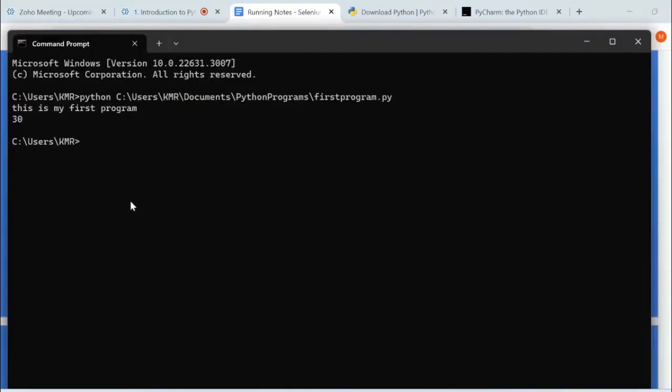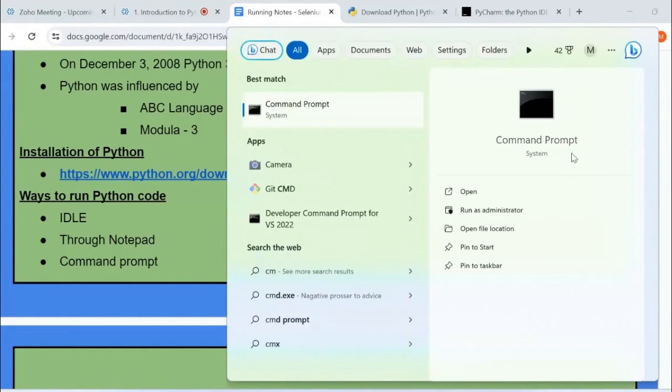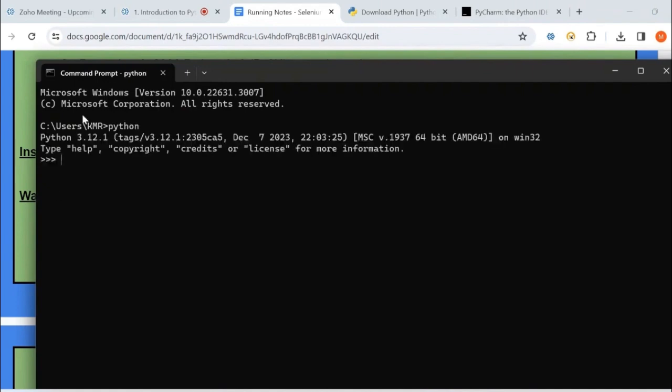So I am in command prompt. Let me open this for your understanding. Click search for command prompt. Enter python. If you enter python, it shows that the Python interpreter is ready to accept commands. The first statement I can print is hello world, which I have shown you before.